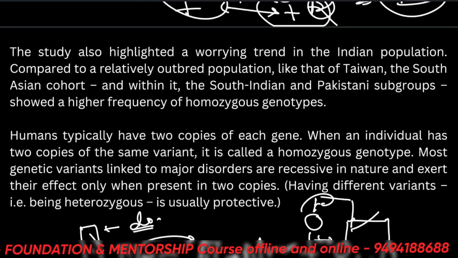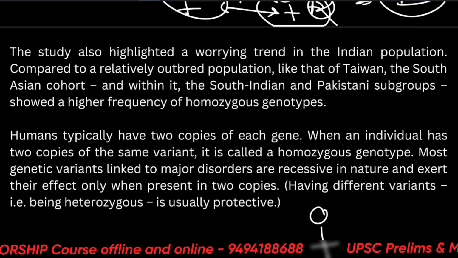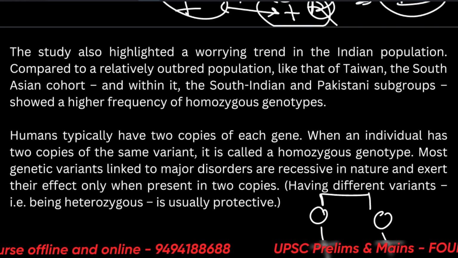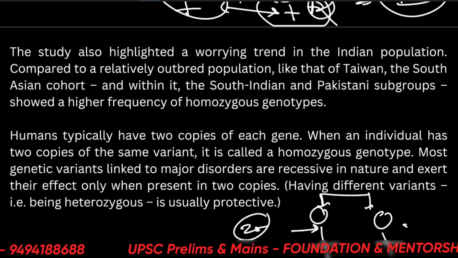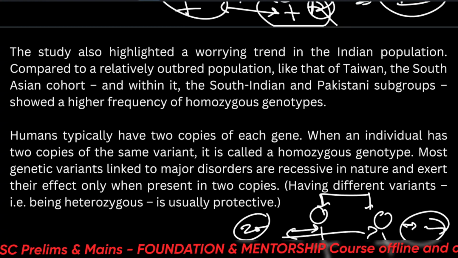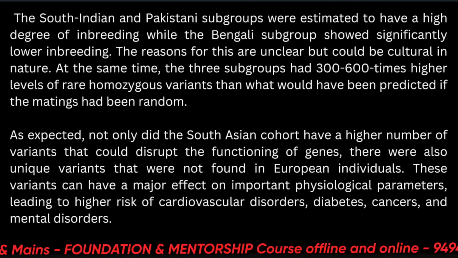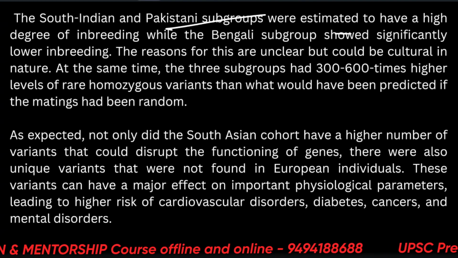All right. So this is the issue. When we marry in endogamous situations in our own community, then the mutations get preserved. So this person has 25 base pairs deleted, she also has 25 base pairs deleted. If they marry, their children will also be affected. So South Indian and Pakistani subgroups were estimated to have a high degree of inbreeding.